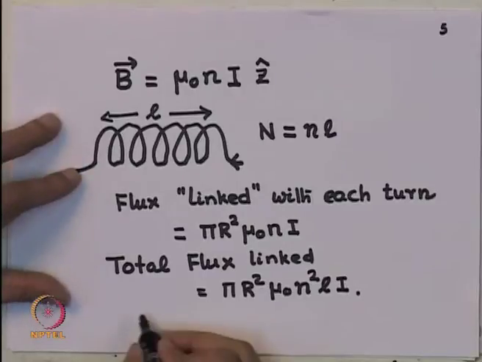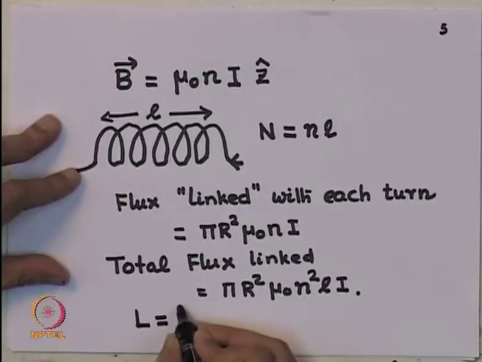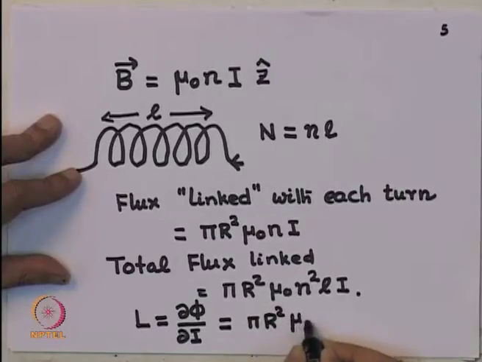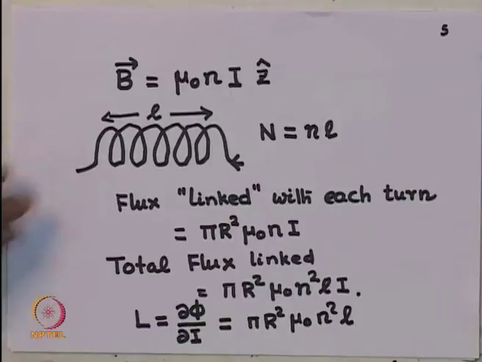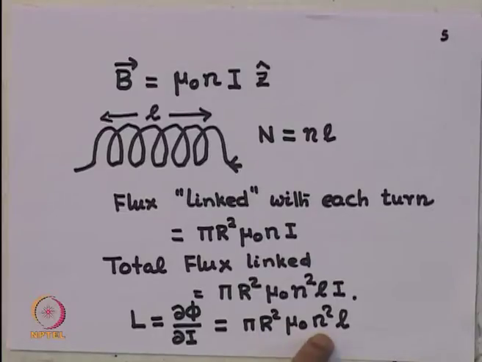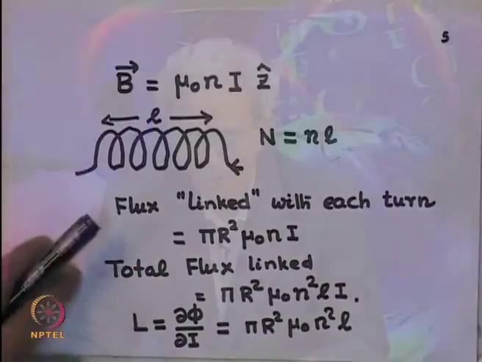And now, of course, the self inductance is simply d phi by d I, and this is linear in I. So, this works out to pi r square mu 0 n square times l. So, this is the expression, and you can see it depends only on the geometry: the radius, the number of turns, the length. So, this is an example of calculation of self inductance of a solenoid. Now, let us calculate the mutual inductance of the solenoids.